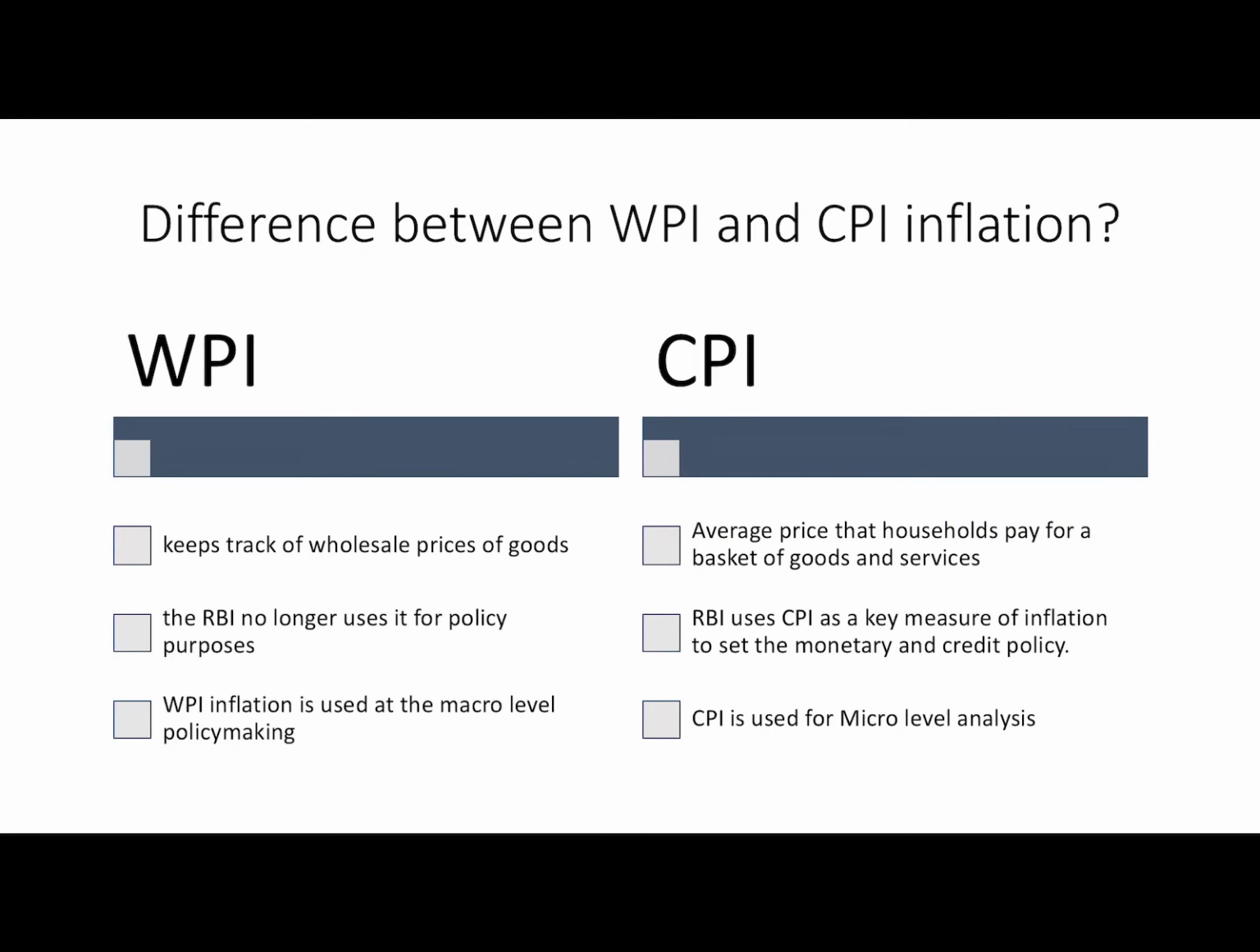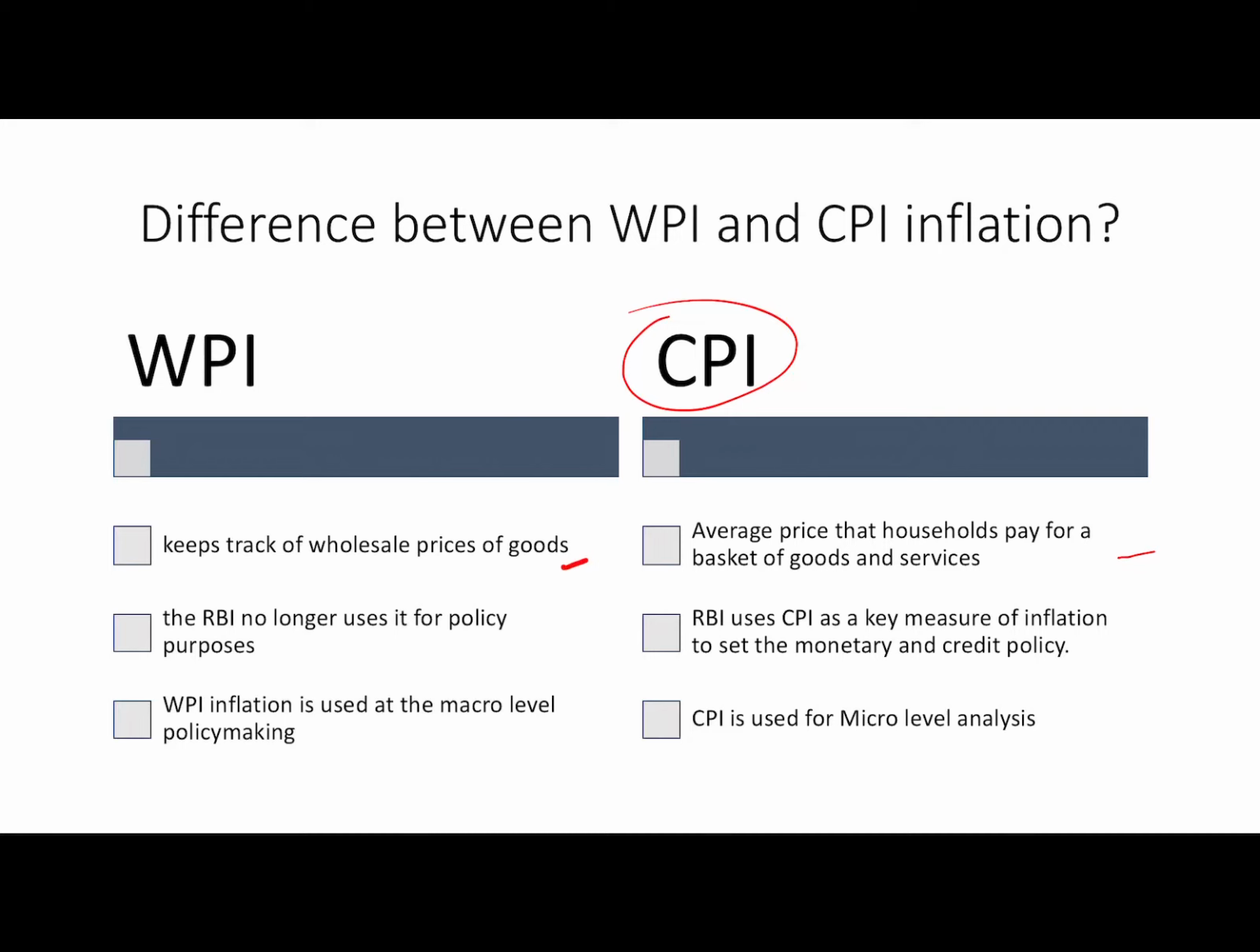Let's quickly see the difference between CPI and WPI. WPI tracks wholesale inflation at the initial stages of the transaction, while CPI tracks after the consumer has spent his money on the items of his essential needs. So CPI tracks inflation from the consumer point of view, but WPI tracks inflation from the trader's point of view. RBI uses CPI as a tool for inflation targeting and not WPI. WPI inflation is used at macro level policy making, and CPI is used at micro level analysis like inflation targeting.